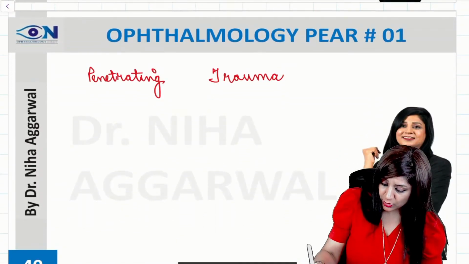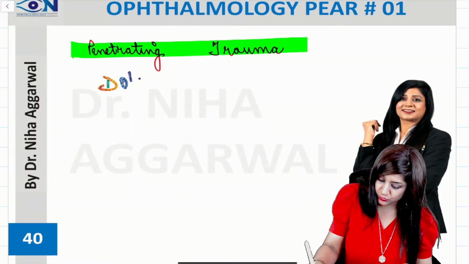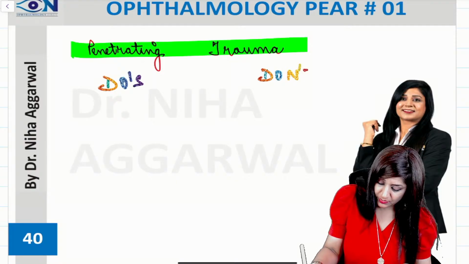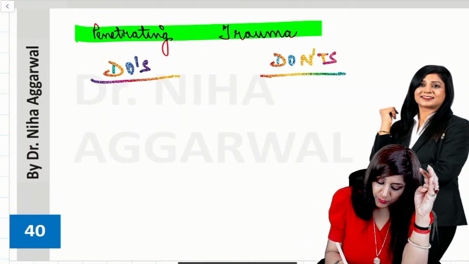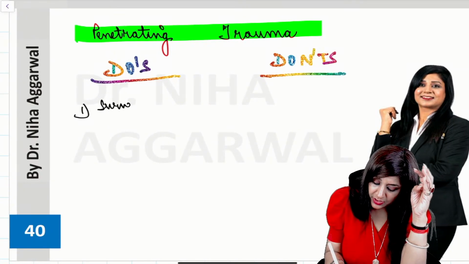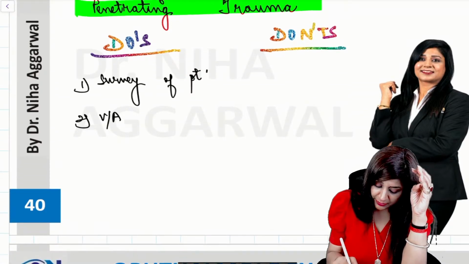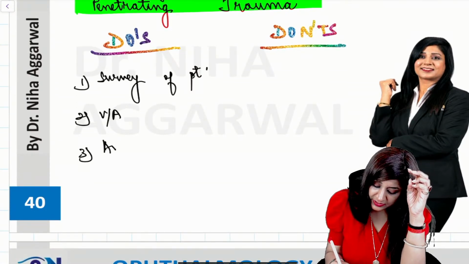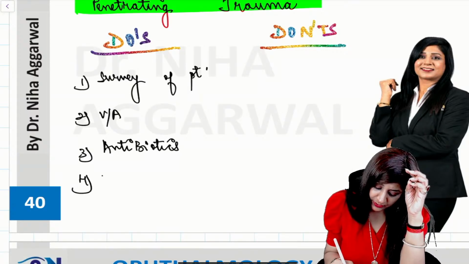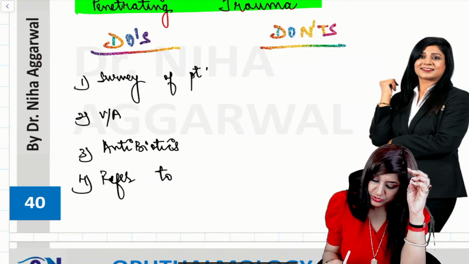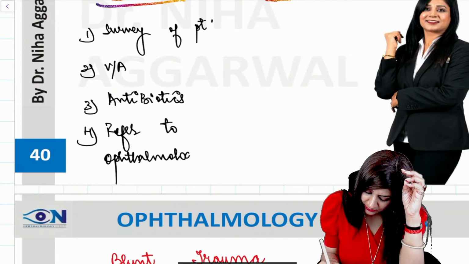Then next is your penetrating trauma. In penetrating trauma, very important are the do's and the don'ts. Whenever we have a case of penetrating trauma, I should do the survey of the patient. We have to take the visual acuity of the patient. We have to start with the antibiotics, and then we can refer to the ophthalmologist.